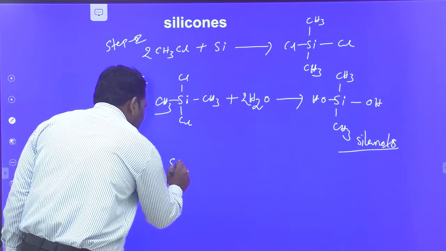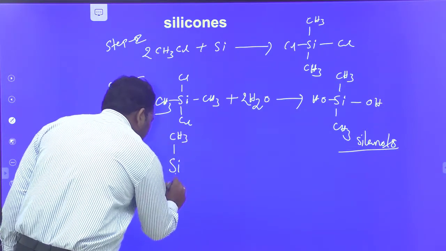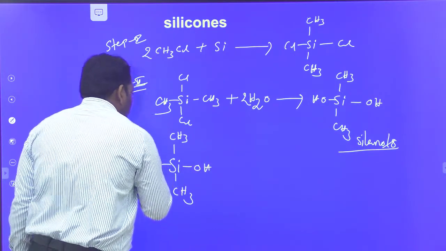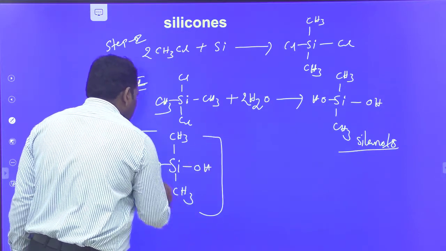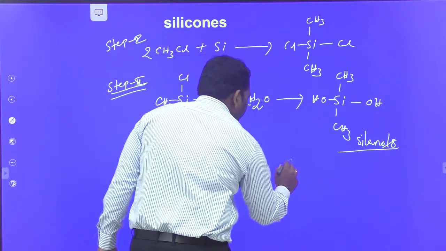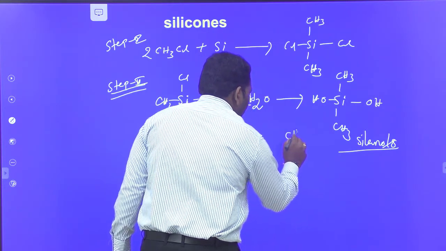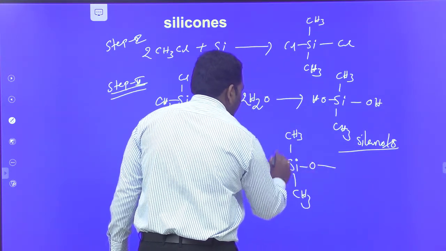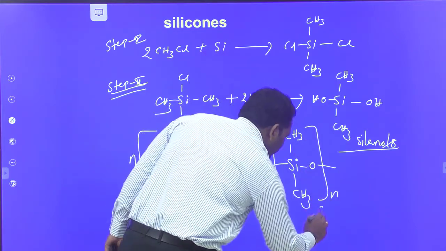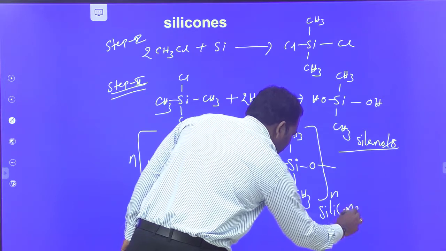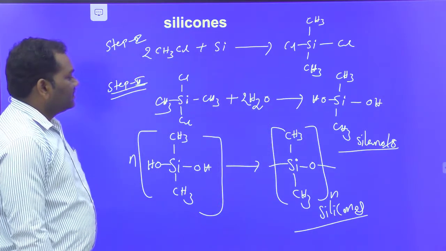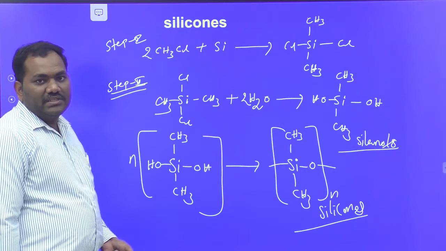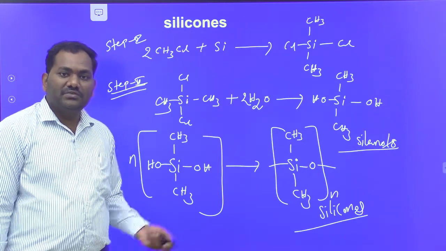Now those silanols undergo condensation. N number of molecules of silanols undergo condensation to give a long chain, which is called silicones or silicon rubbers, by eliminating n minus 1 number of water molecules, like this, to form a long chain.